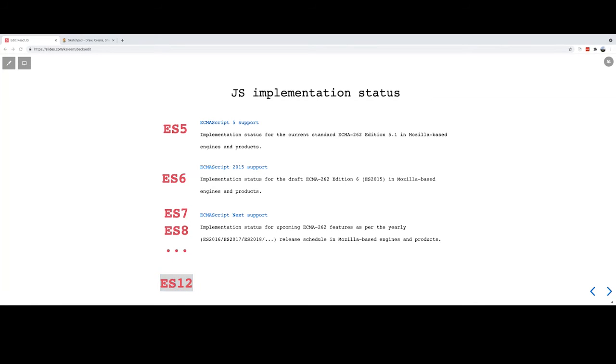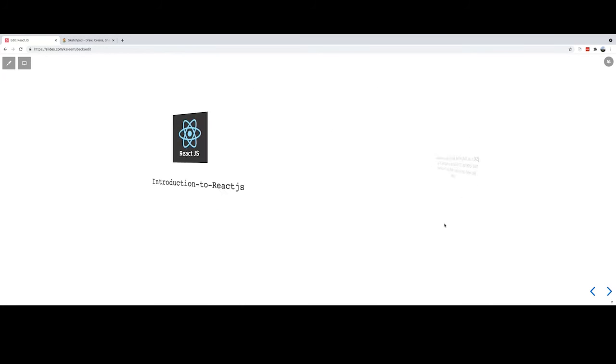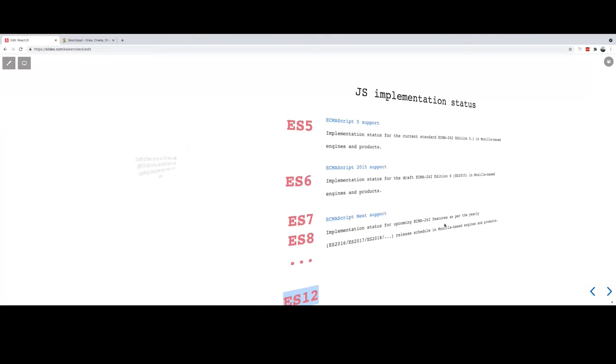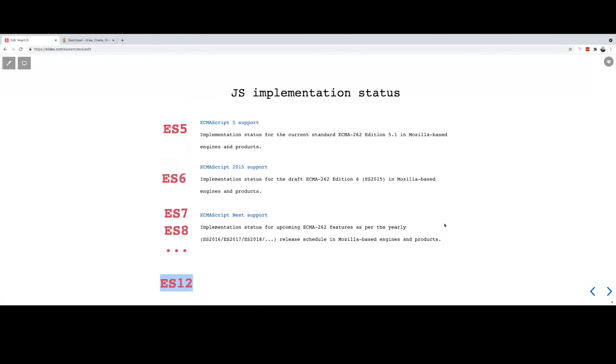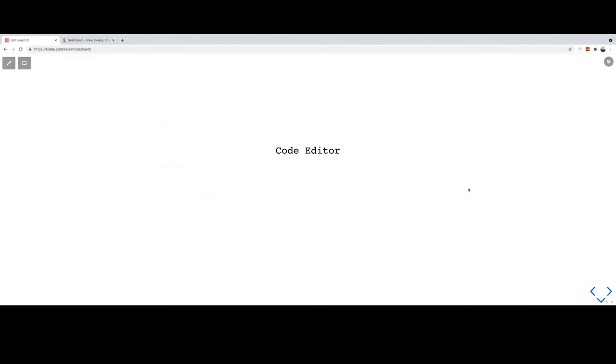Any questions? Okay, so so far we saw what JSX is, and what the different JavaScript versions are. So let's move on.